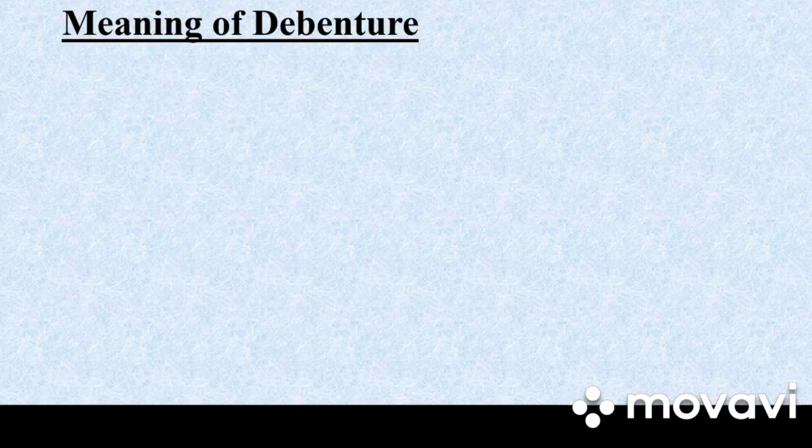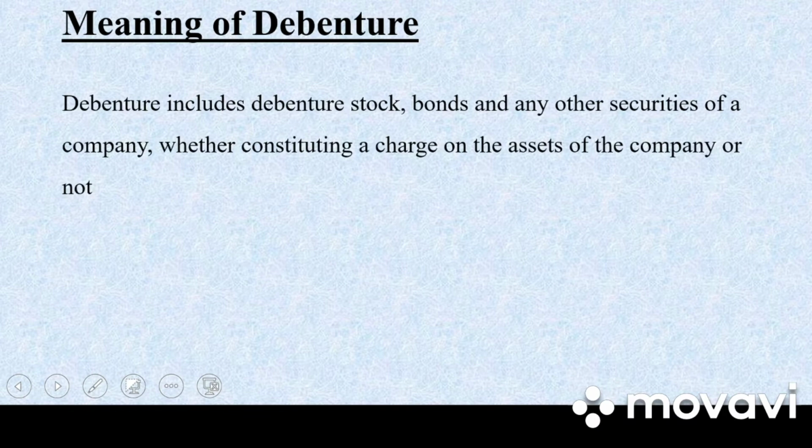Sometimes when a company wants to raise capital, it will not only issue the shares of the company but may borrow money by the issue of debentures. A debenture is usually issued in the form of a certificate given under the seal of the company. Debenture in short is nothing but debt taken by a company.